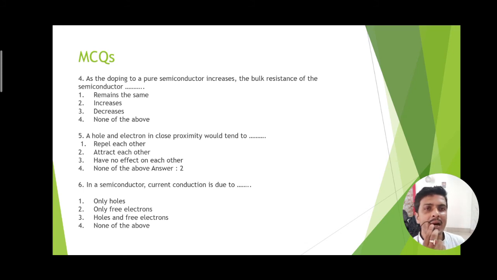In a semiconductor, current conduction is due to only holes, only free electrons, holes and free electrons, or none of the above. Obviously the answer is 3, because holes and electrons both contribute current separately, holes in the valence band and free electrons in the conduction band. Therefore the total current is due to holes and electrons.